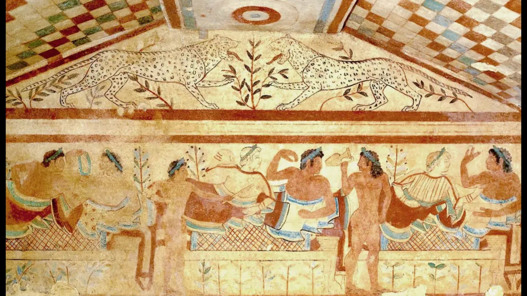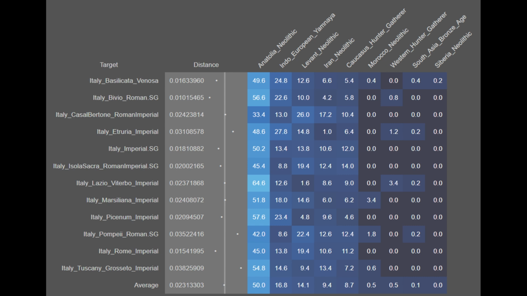Finally, here are the last of the Etruscan depictions, and again you can see that these have very much European features and are not Middle Eastern or non-European in any way. Moving on, here are the results for the Romans from the imperial era.